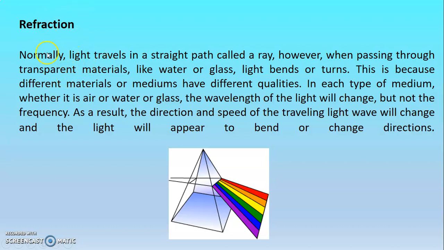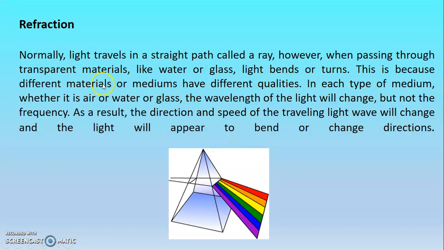Okay, refraction. Normally, light travels in a straight path called a ray. However, when passing through transparent materials like water or glass, light bends or turns like this. This is the light. Here it comes, and then it passes through this material, the transparent material, and it bends. This is bend, okay, bending.